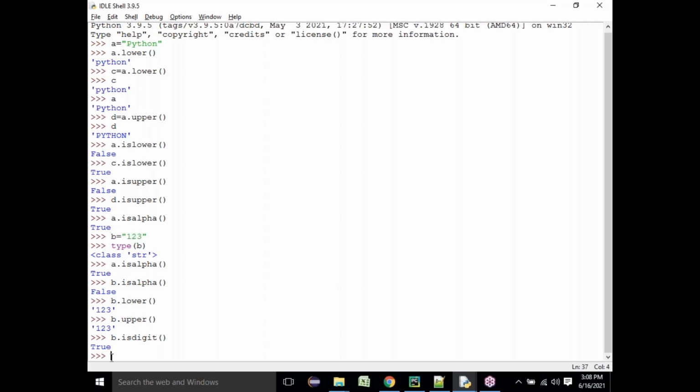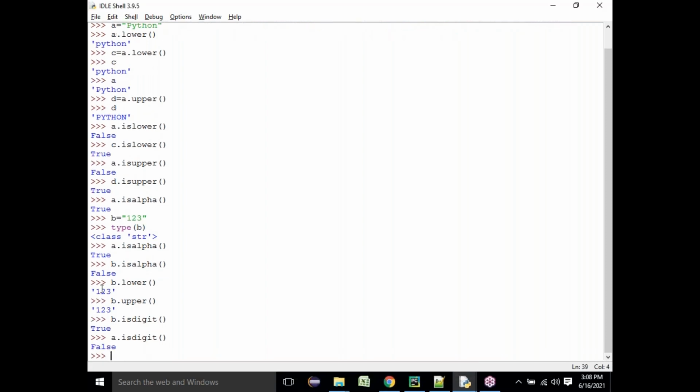In this case, a dot isalpha is true, but a dot isdigit is false. So what you understood from this is, if someone has provided you any string and they ask you to check whether it is alphabet or a digit, you can use a dot isalpha to check whether it is alphabet or not. You can use a dot isdigit to check whether it is a digit or not. If the output is true, then you can confirm it is an alphabet. If the output is false, then there is at least one digit existing in that string. These are all inbuilt methods which help you.